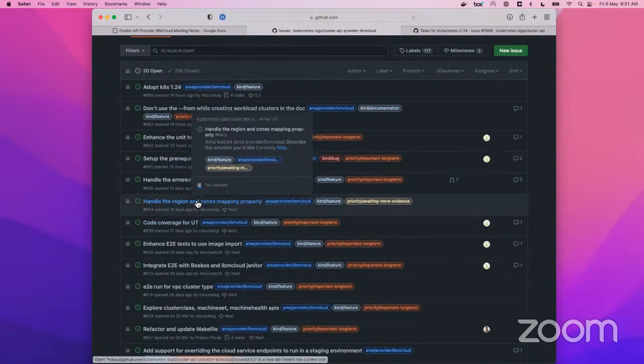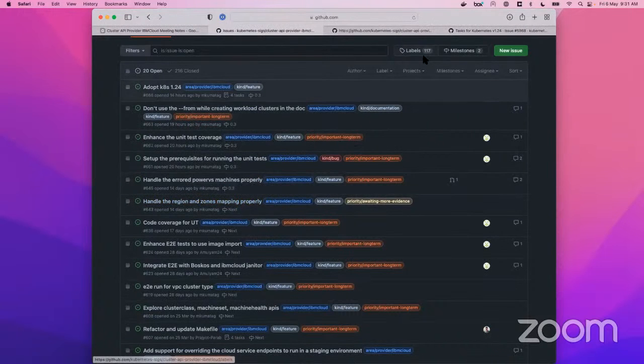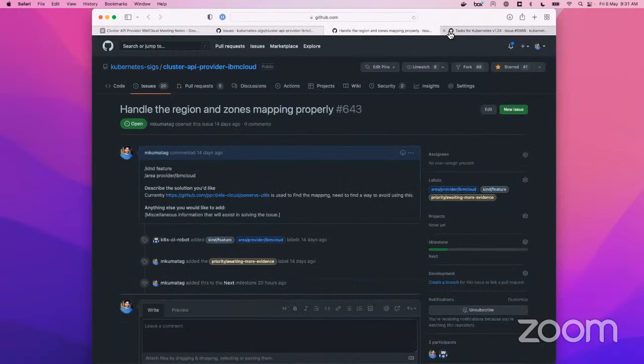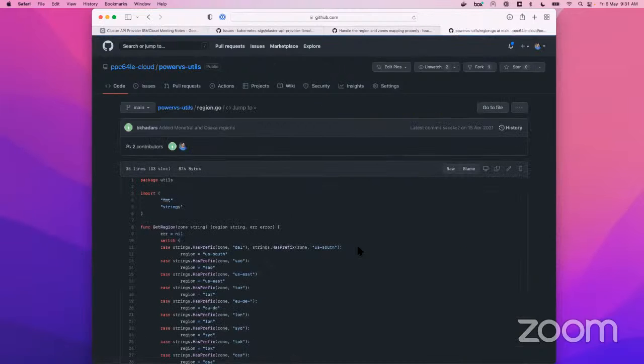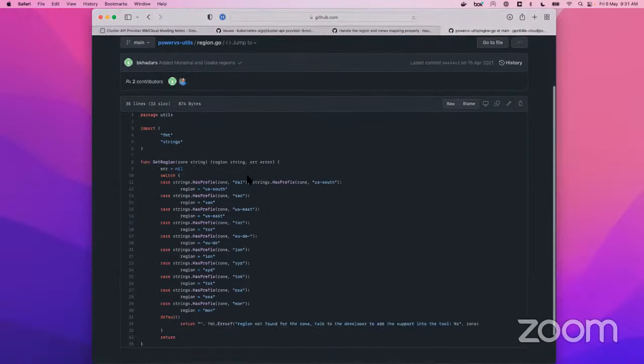Handle region mapping properly. What's this? Oh yeah, this is something in the CTLs we are using, and there is some sort of switch case we have for mapping zones to region.